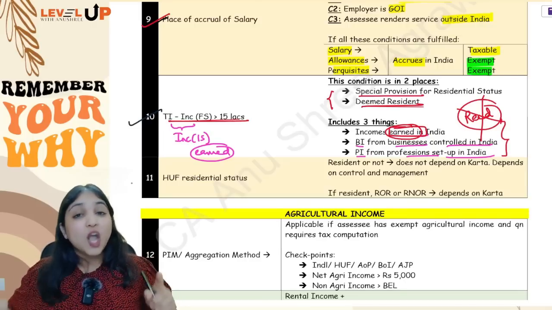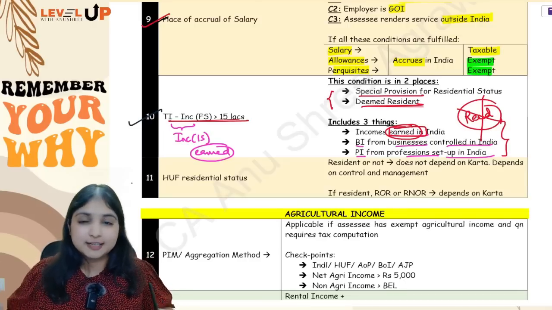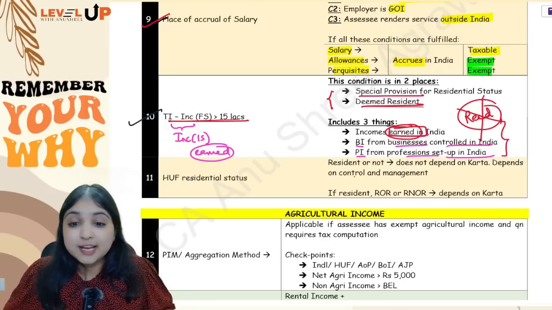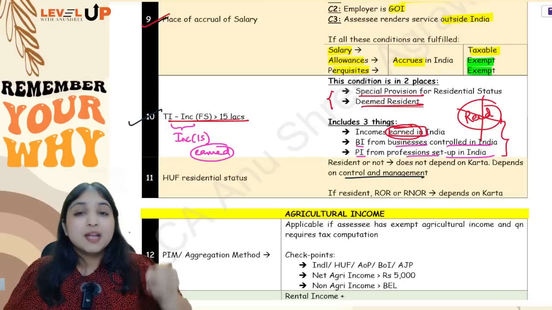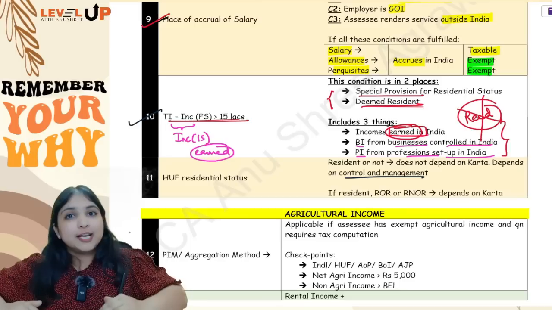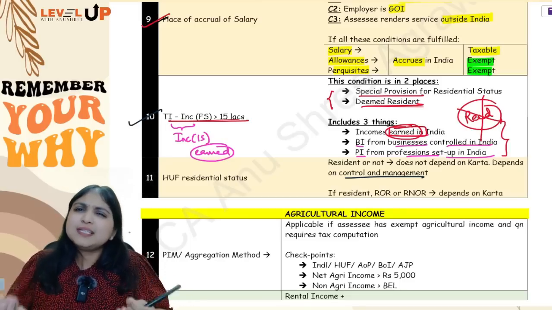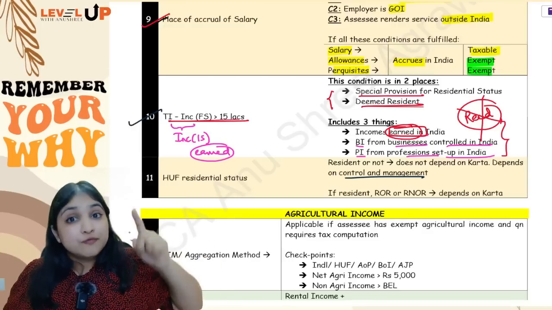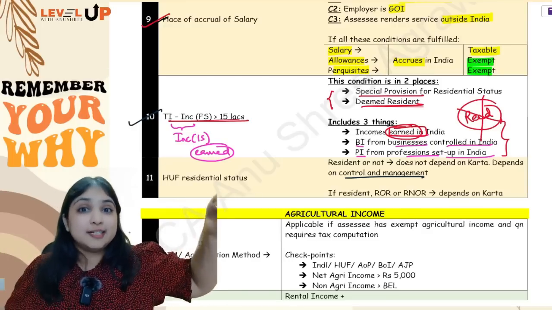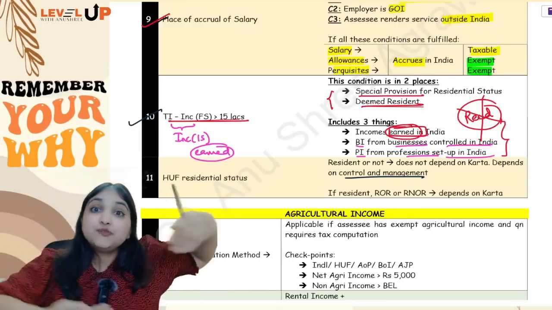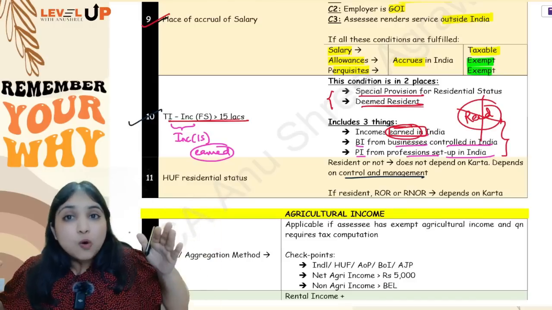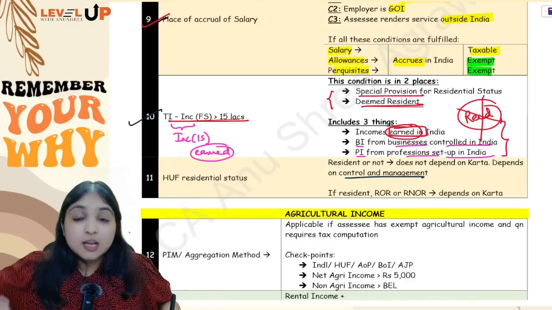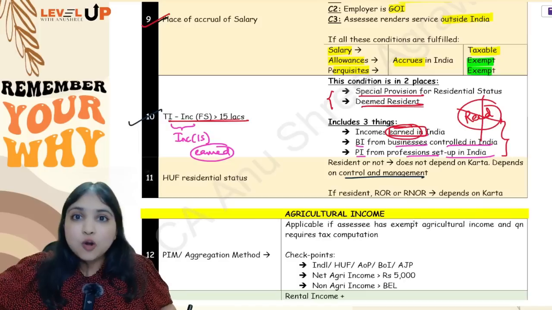See, whether the HUF is resident or non-resident, it depends upon the place where the HUF is being controlled and managed from. If the control and management is fully in India, or if the control and management is even partly in India, then we will say that our HUF is a resident. Okay, so when does your HUF become a non-resident? Only if control and management is fully outside India. Okay, now once your HUF is a resident, you have to check whether HUF is ROR or RNOR.